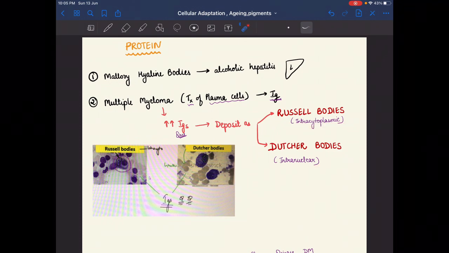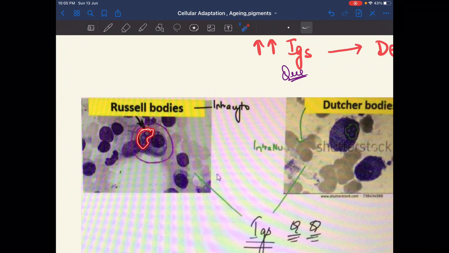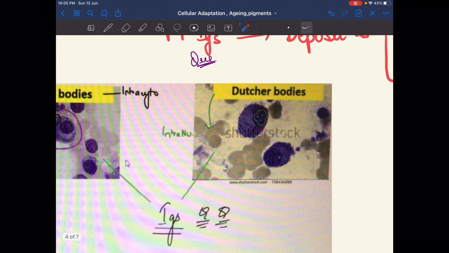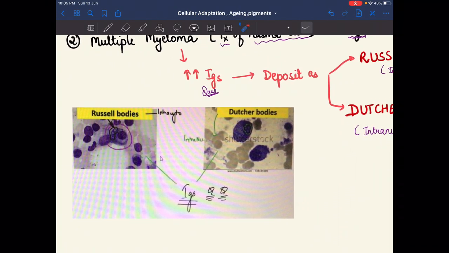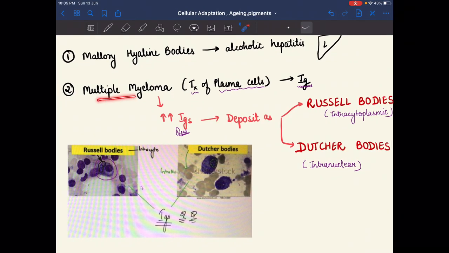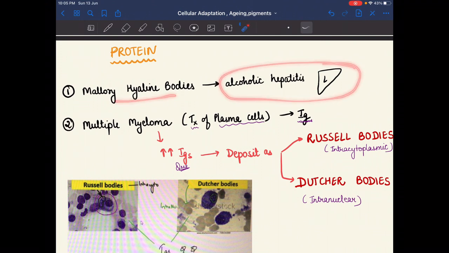So I remember it like Russell is in the periphery side. Periphery means outside the nucleus. So these are the Russell bodies, as we see dotted. It is intracytoplasmic, not in the nucleus. And the Dutcher bodies are in the nucleus, that's why they are intranuclear, and Russell bodies are intracytoplasmic. These are depositions of immunoglobulins, which we see in multiple myeloma. And Mallory hyaline bodies are seen in the liver in alcoholic hepatitis.